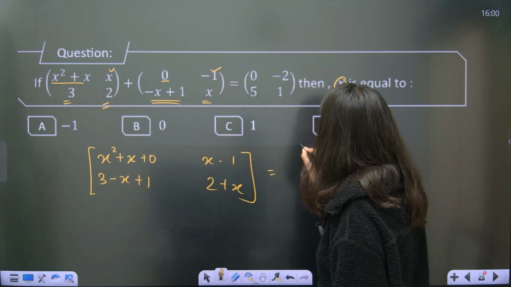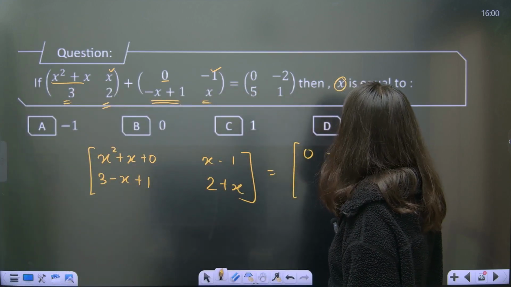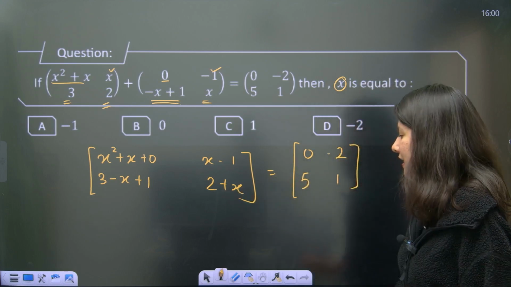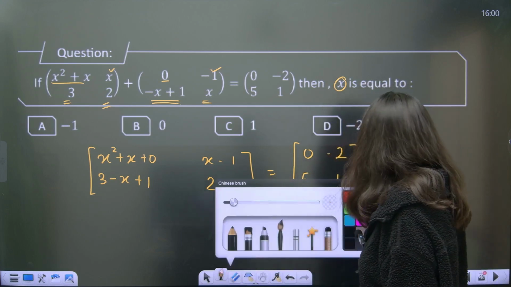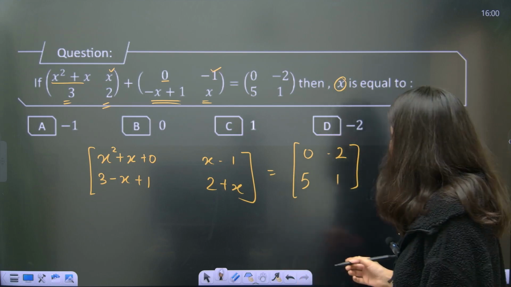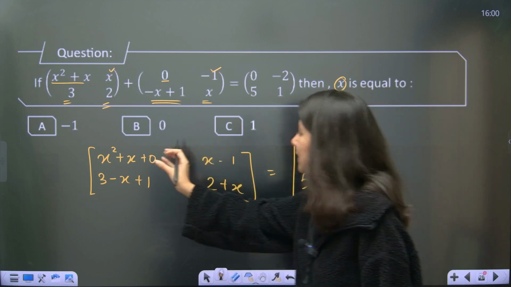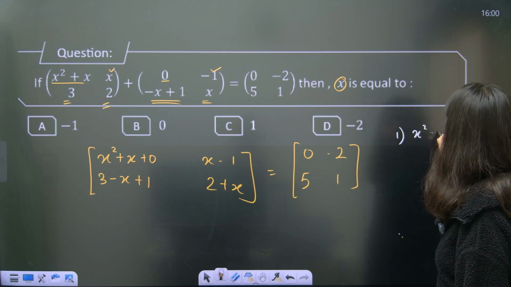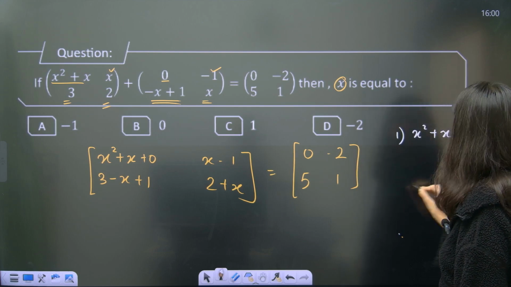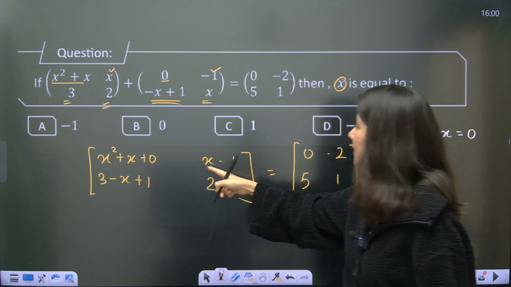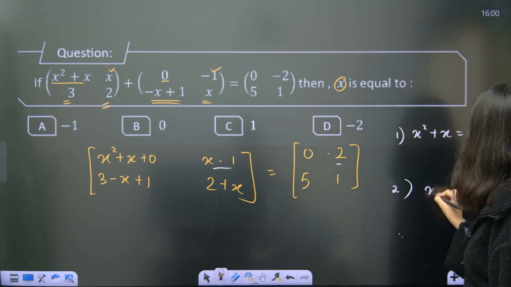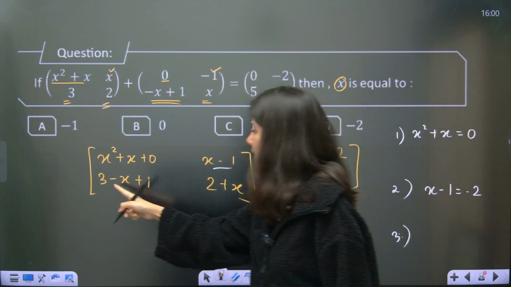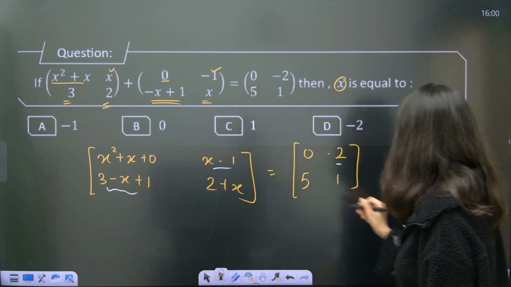And on the right hand side, we have 0, minus 2, 5 and 1. Now these two matrices are equal. When two matrices are equal, we have to make the corresponding elements equal. So first element equals first element. So first thing is x square plus x equals 0. Second is x minus 1 equals minus 2. Third is 4 minus x equals 5.